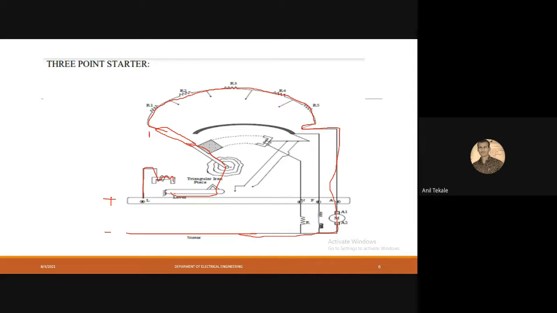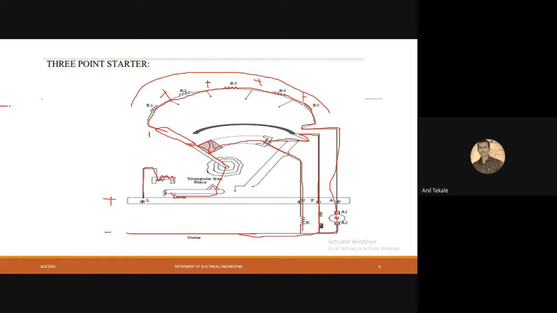Second thing, once my rod is at one position, my coil will be here, so my secondary current will flow through this way, and another current will flow through this way. Like that my loop will be completely closed, and due to that closing of the loop my motor will start. So at the start you can see all resistances are connected in series.